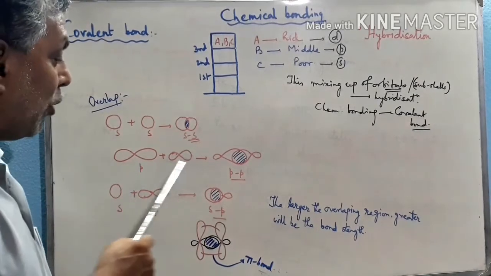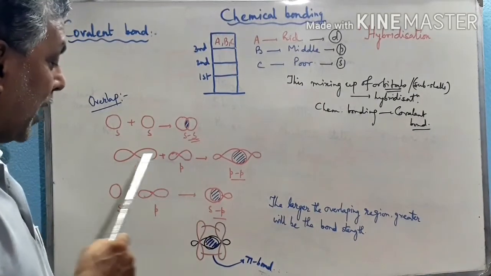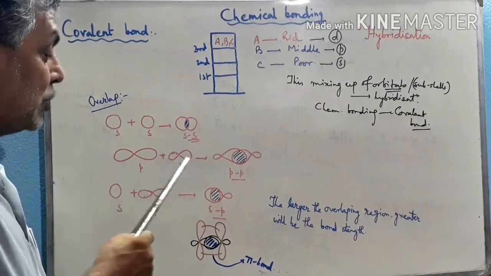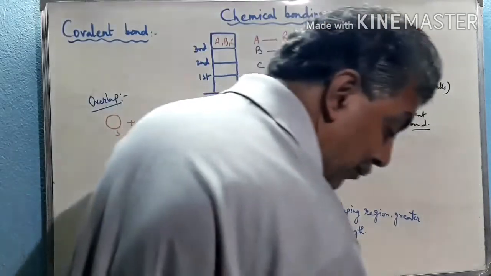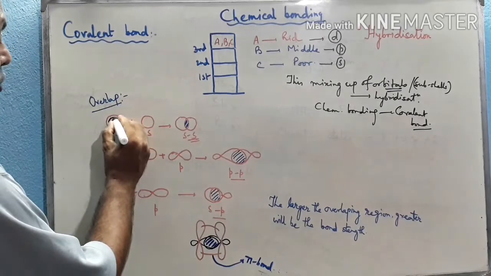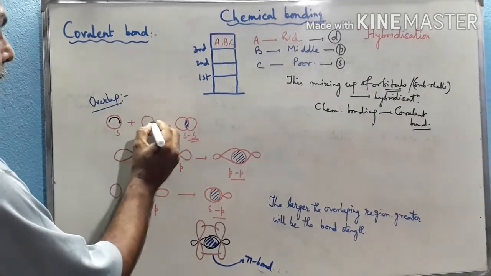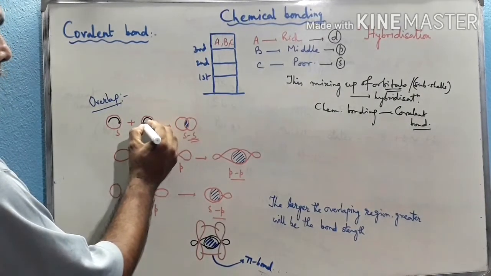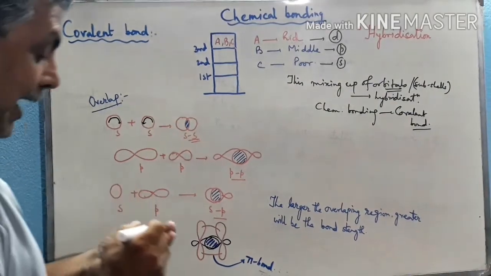Again, p-p overlap, head-on collision of these two orbitals, because during the formation of this overlap, the electron density is shifted towards the head of this orbital. Which one will be the head?